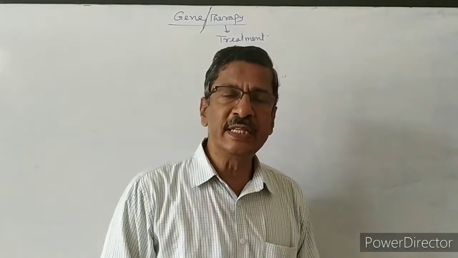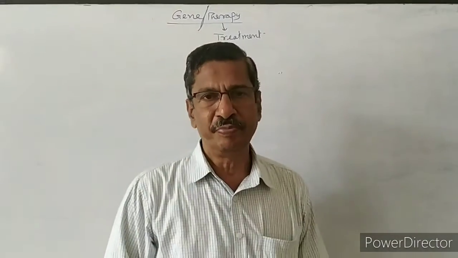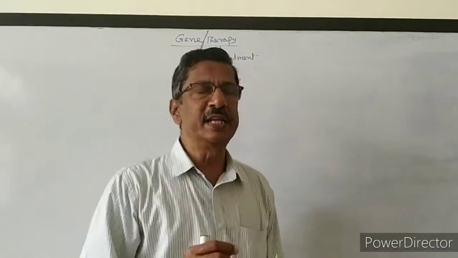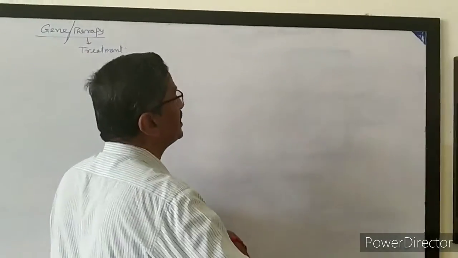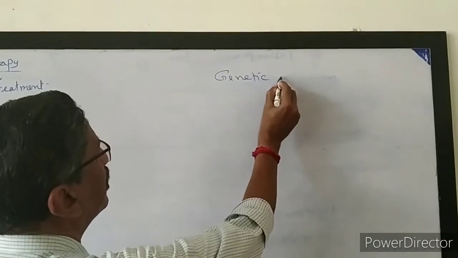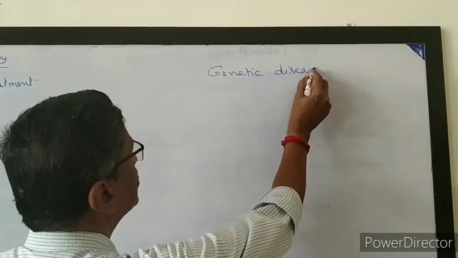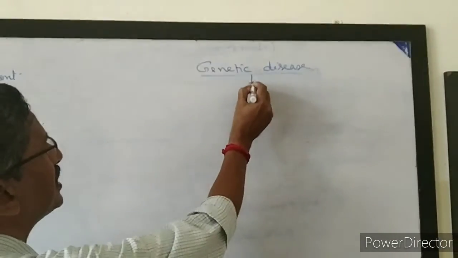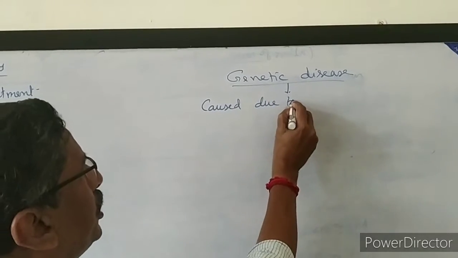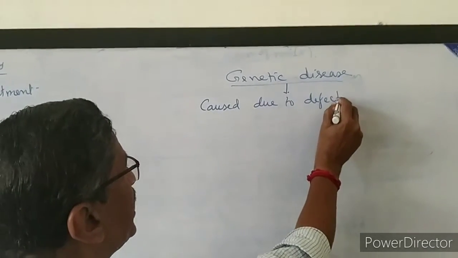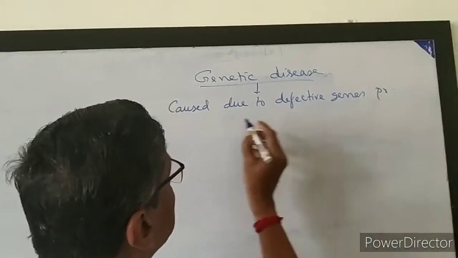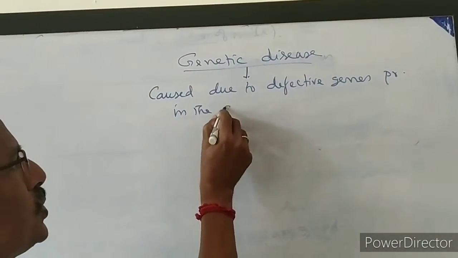Assume that one person has a genetic defect, a genetic disease. Then how do we cure that genetic disease? Any one disease we can take. The genetic disease is caused due to defective genes present in the chromosomes.